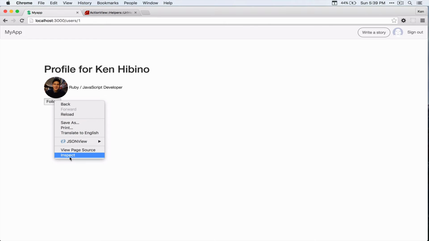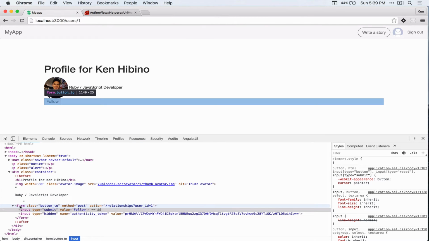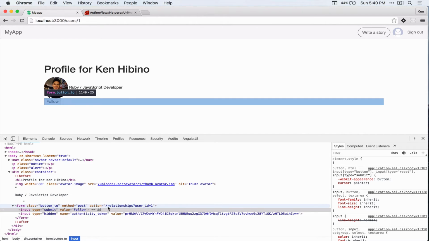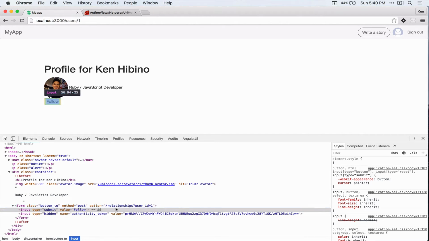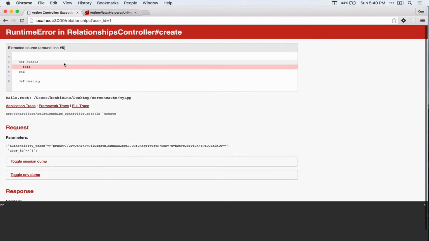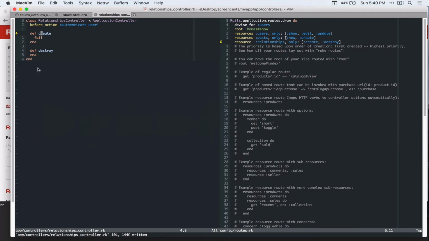We can inspect that in our browser, and it's actually creating a form element, and then we have a submit button which is directed to relationships, and we're passing that user ID as well. So let's click on that, and we can see that it's actually calling this create action in our relationships controller. So that's what we want.